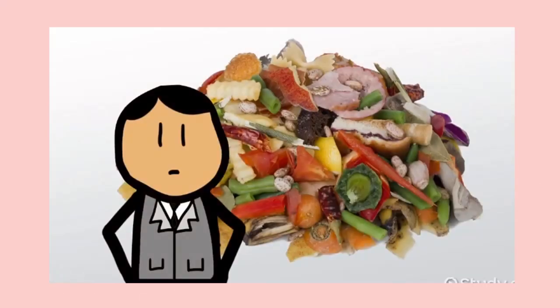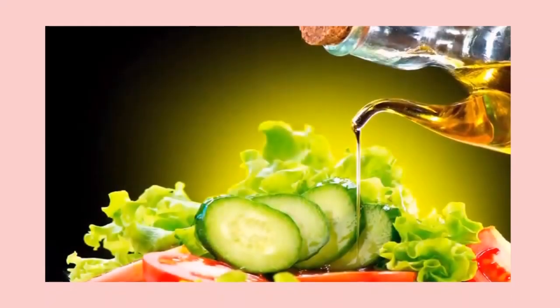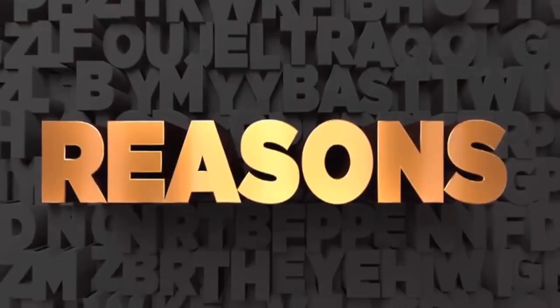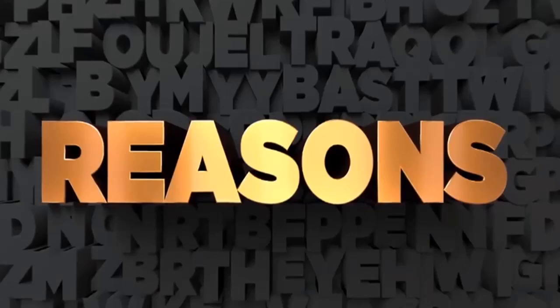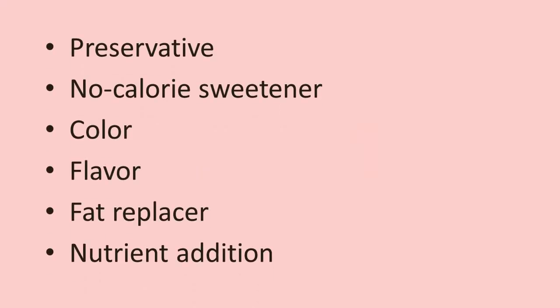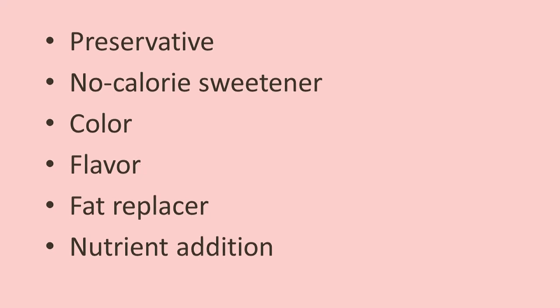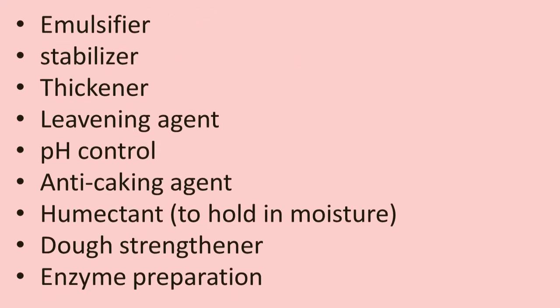And one thing about food is that it never stays good for very long. So in this day and age where most of the food we eat isn't fresh, food additives are added abundantly. There are many other reasons for food additives being used as well. Food additives can be used as a preservative, no-calorie sweetener, color, flavor, fat replacer, nutrient addition, emulsifier, stabilizer, thickener, pH control, leavening, anti-caking agent, humectant, to hold in moisture, dough strengthener, and enzyme preparation.